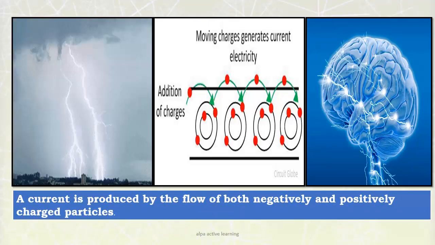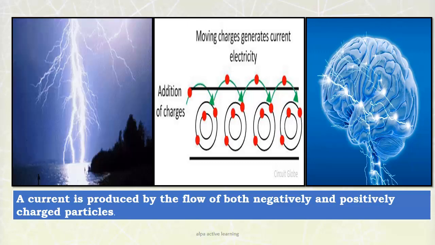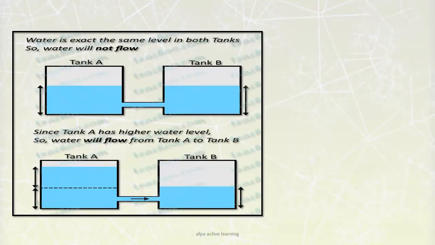So a current is produced by the flow of both negatively and positively charged particles. Now how do they flow? Let's understand. Look at the figure. In the first figure, there are two tanks, tank A and tank B. Water is at exactly the same level in both tanks, so water will not flow. But look down. Here tank A has a higher water level, so water will flow from tank A to tank B.